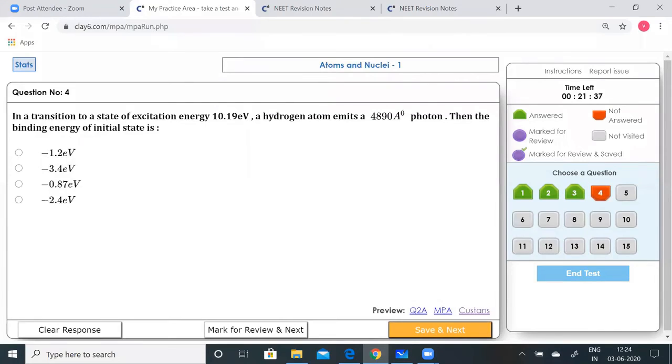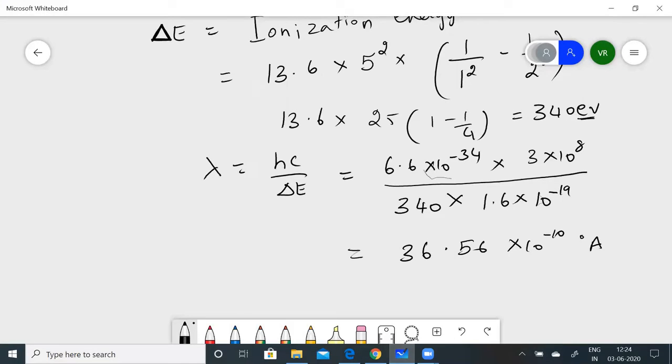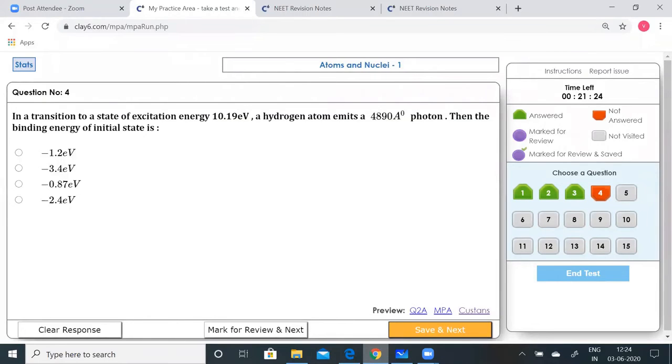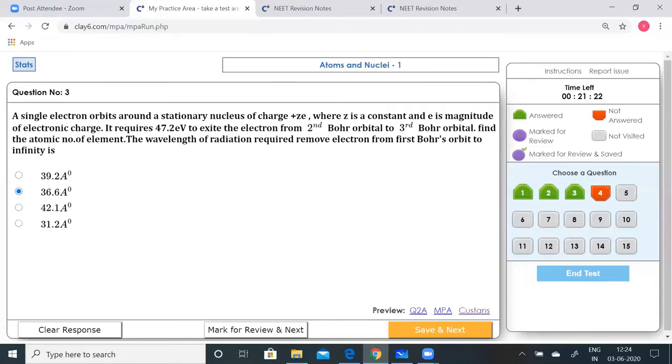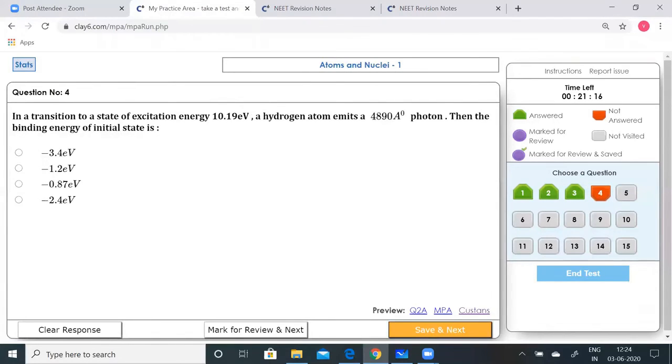So this is now going to be meters, children. This is not an angstrom, this is going to be meters, or 36.6 angstrom. Alright, so that is where we got 36.6. Yeah, the previous one, 36.6 angstrom. So we have saved that. Now going to the fourth one.